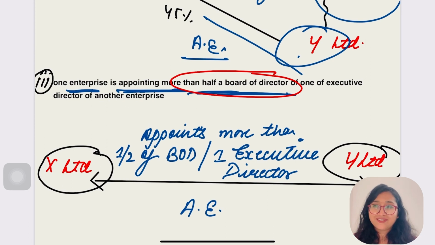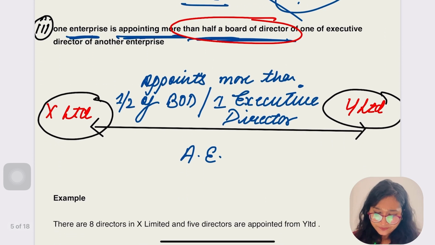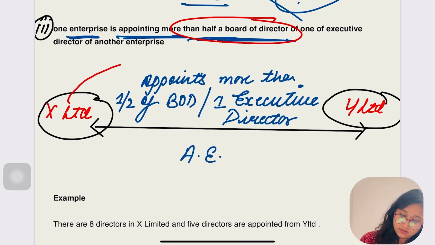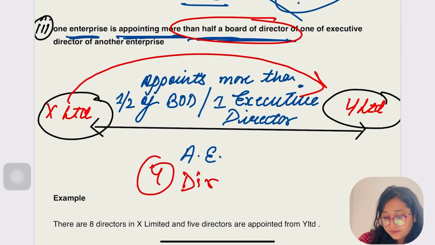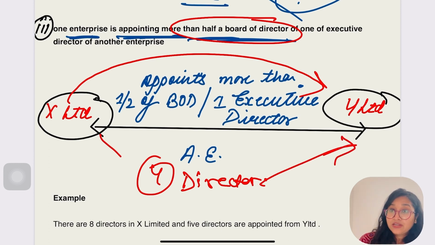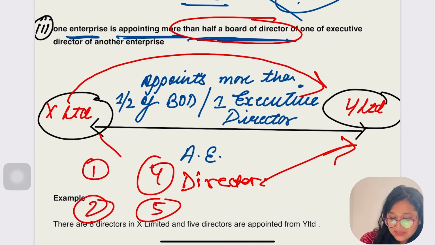Let's go for the formal words, right? Or one enterprise appoints one executive director of another enterprise. In this case also they will be known as associate enterprises. Again, let's go for the example. For example, there are 8 board directors in Y Limited, and X Limited appoints 4 directors of Y Limited. In the second case, X Limited appointed 5 directors. This is the first case and this is the second case.